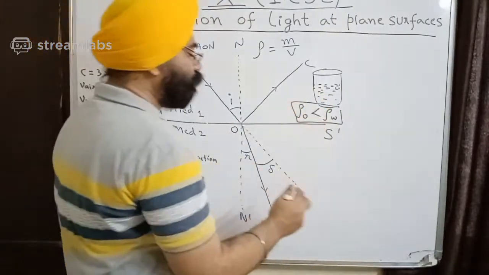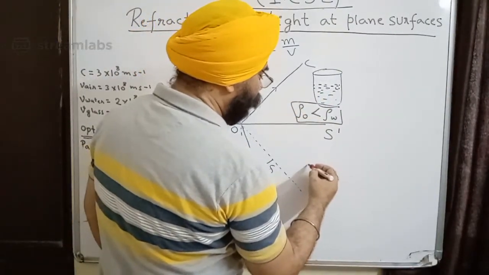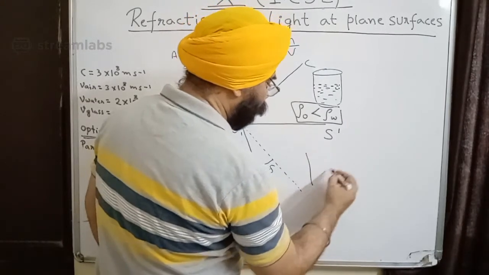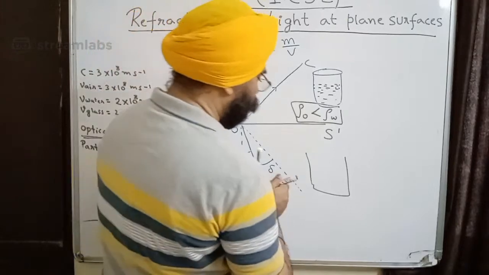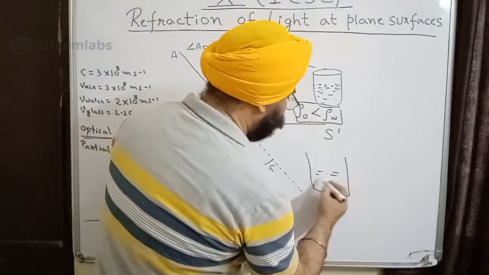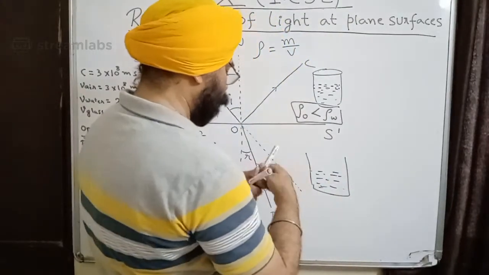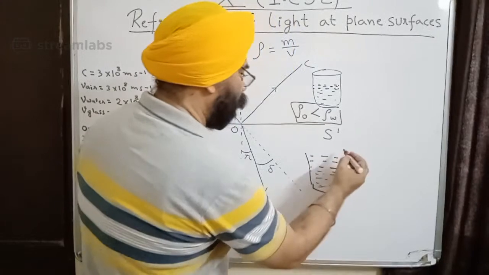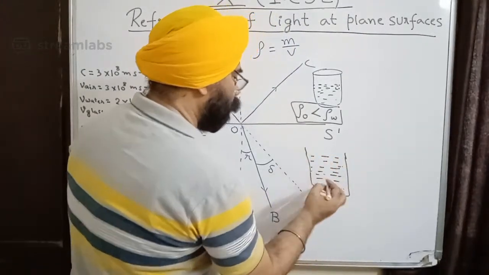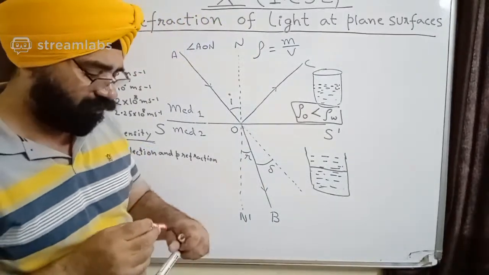Now we take the same two mediums. Okay, now we do the same thing. Now we have a tumbler, and we have water at the bottom and we have oil on top. So this is the interface. I've drawn a line just to mark the interface.